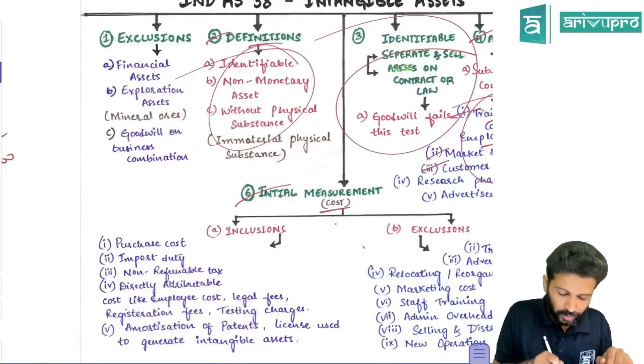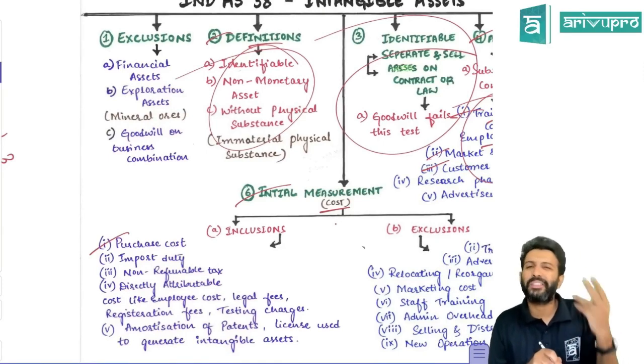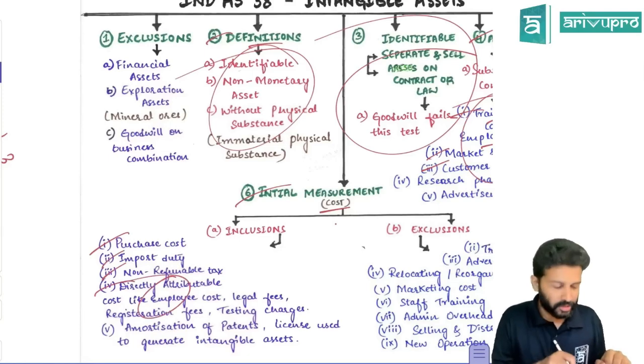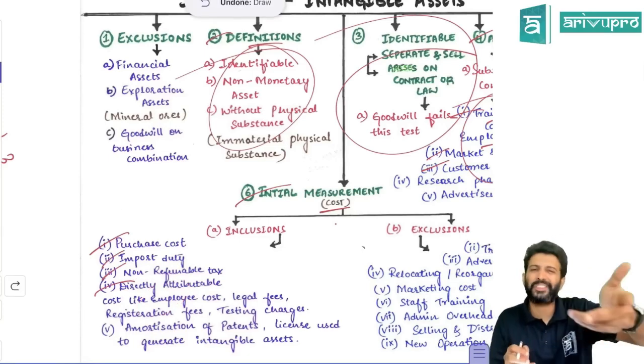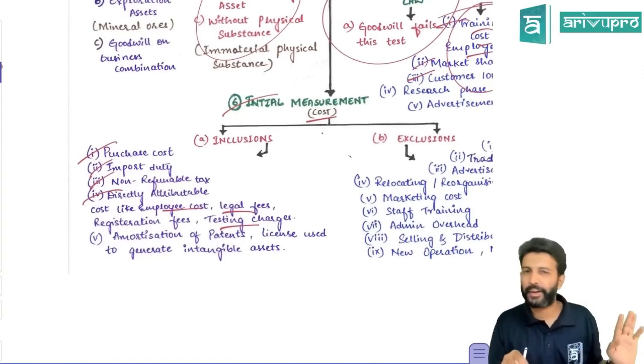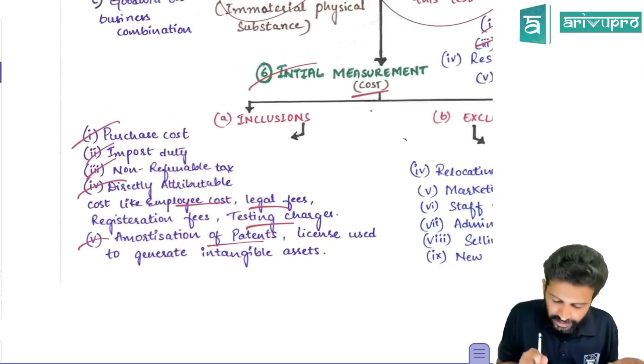So cost for this purpose means what? One is the purchase cost. If you have any trade discounts and non-refundable taxes, add them. If you have any directly attributable cost, your directly attributable cost could be your customization charges, registration charges, testing charges, etcetera. All that can be added. And then amortization of patent license.